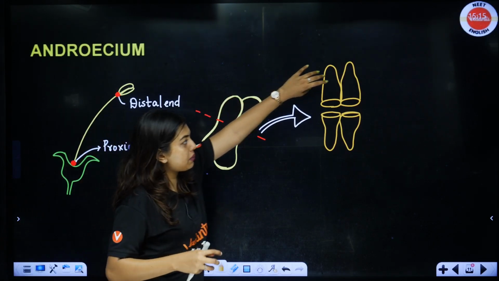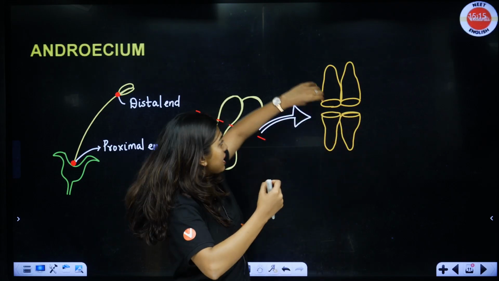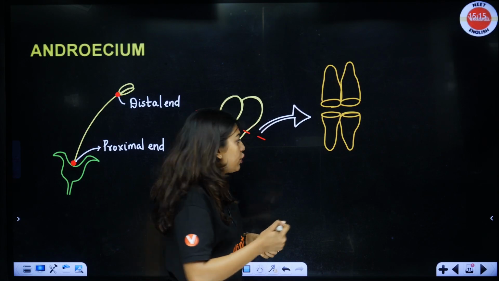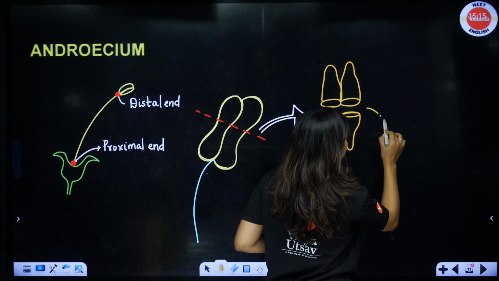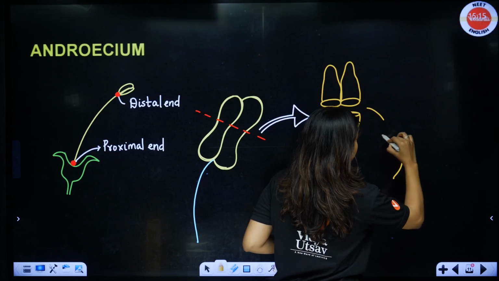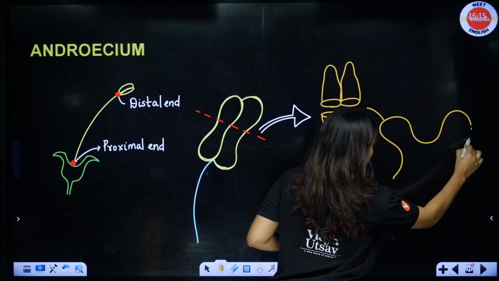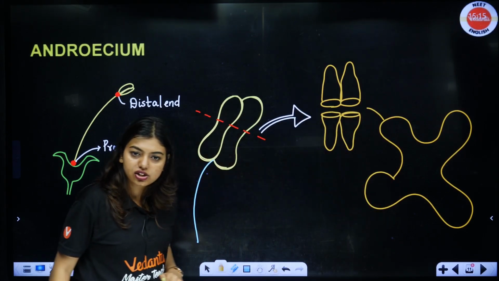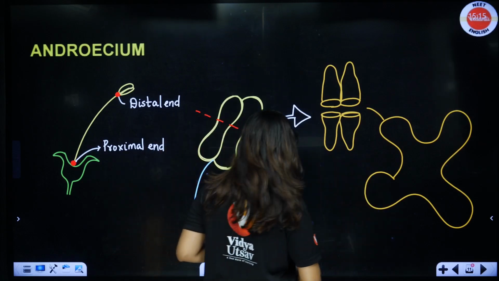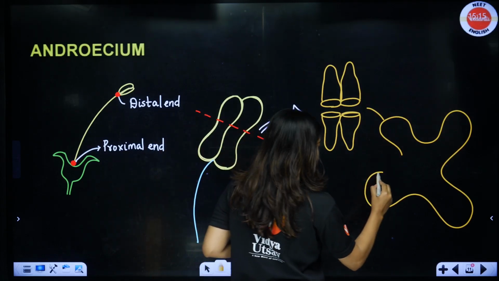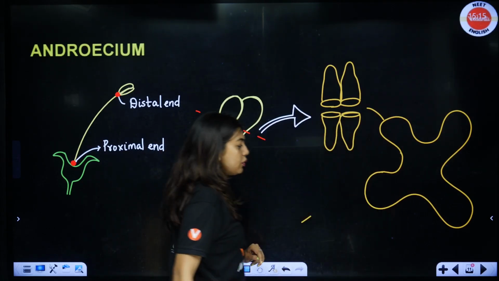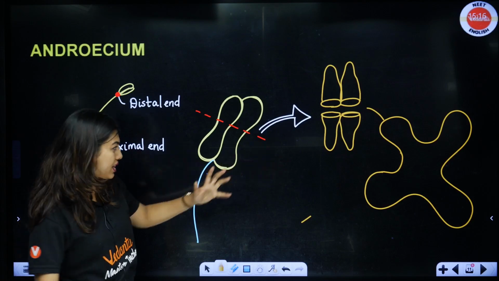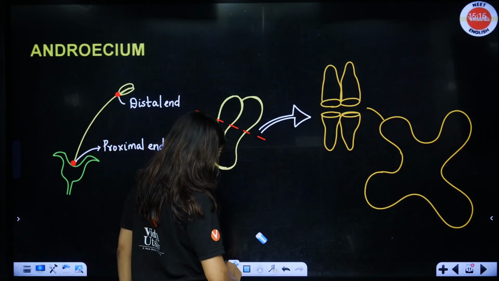Now students, if I make this like this, okay, just imagine these two I am holding in this hand, these two I am holding down. If I make it like this, how is it going to look? It is going to look like this. Like this, correct? Yes or no? Yes ma'am, it's going to look like this. Okay, I want all of you to understand the diagram, then only the entire concept will be clear. So if I turn it this way, you are going to get something like that. Okay, it looks like an amoeba, butterfly and all, but it's not.